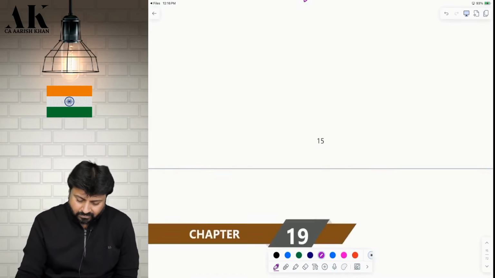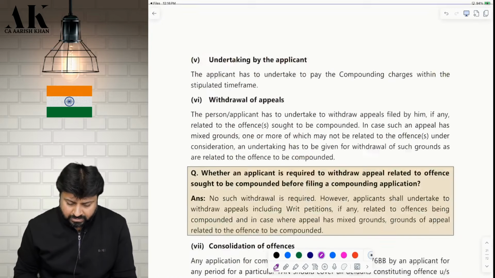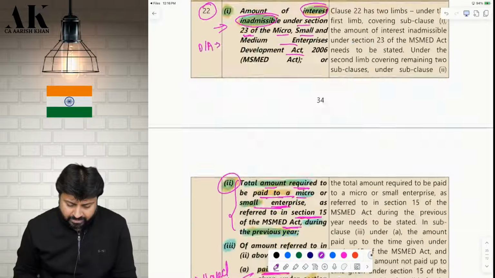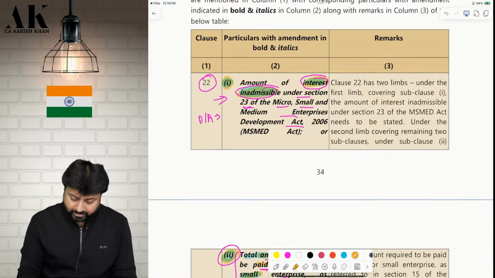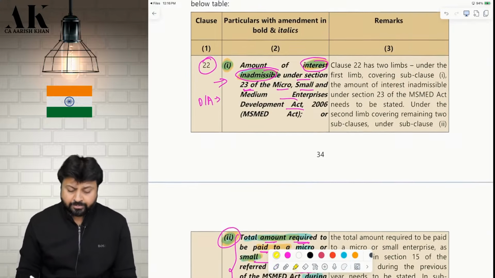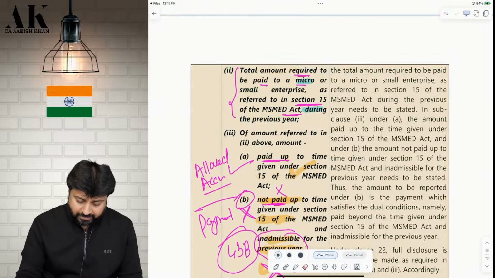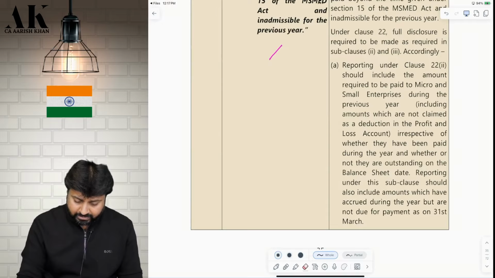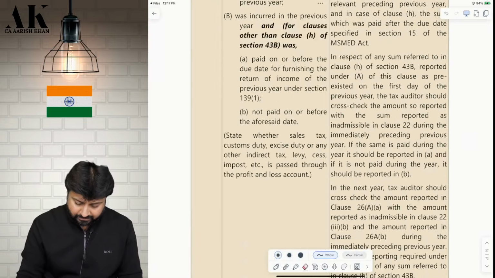Okay. Now, the next amendment we have done completely, that is compounding of offences. I hope it is clear to all of you what is compounding of offence. Correct? We have done the entire provision in September. Yes. Now, some amendments they have made in tax audit. In the tax audit report, they have made an amendment in some clauses. I will tell you all of them one by one. Accordingly, you can change in your respective books. If you have purchased the books very recently, then I have incorporated these amendments in the books also. Okay. You don't have to do anything in that case. Is it clear?